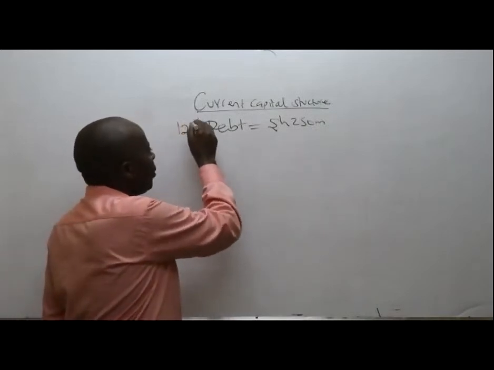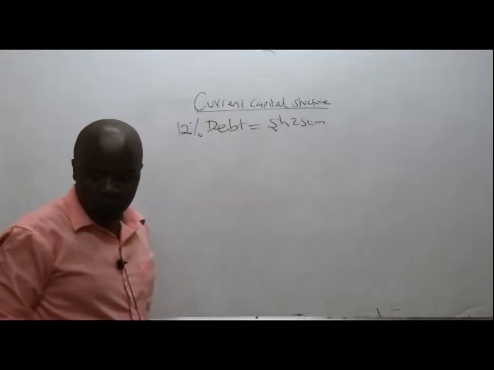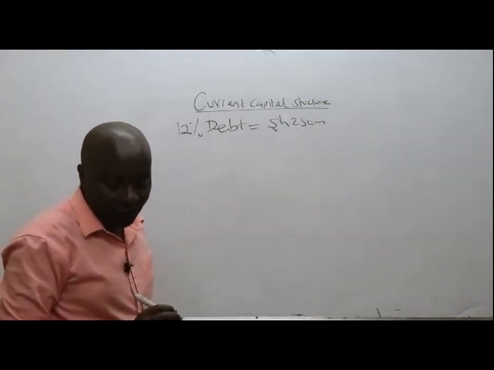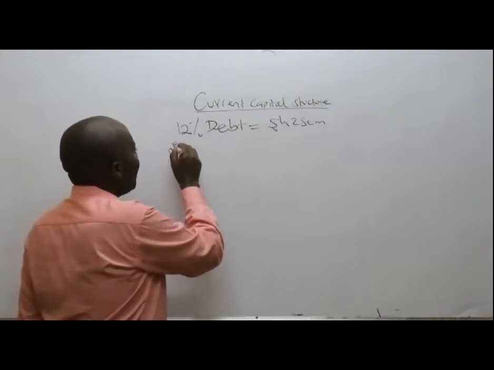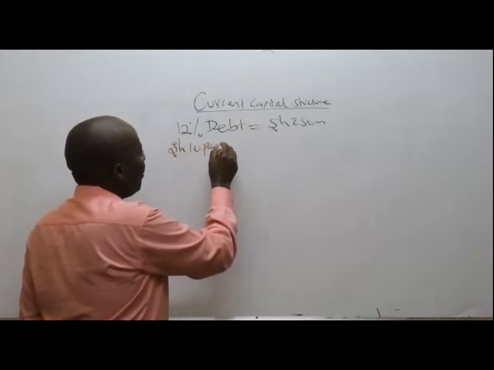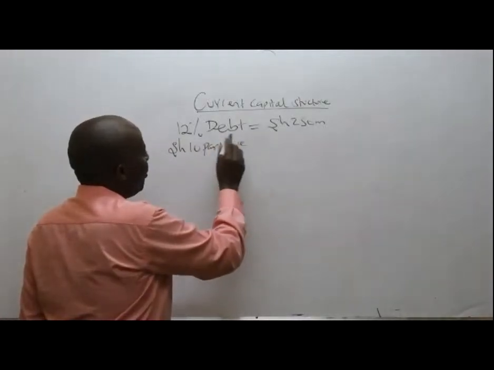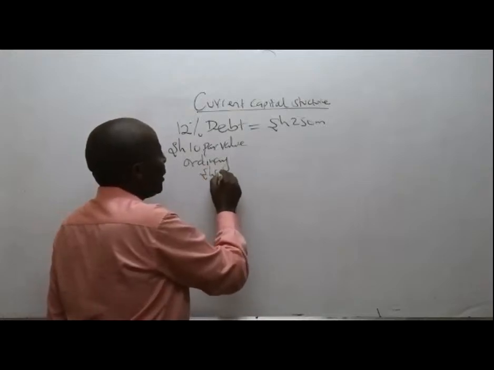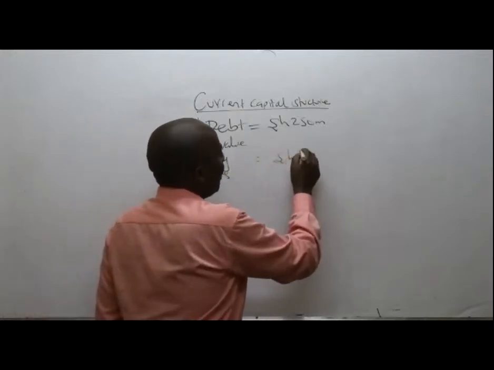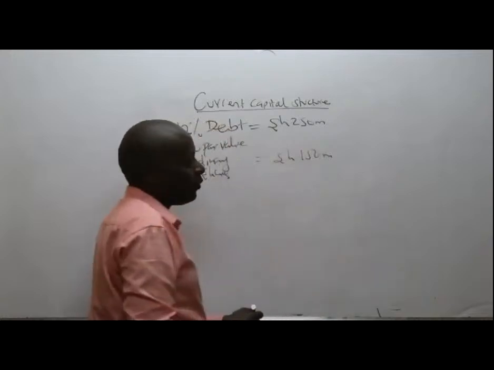Then number two, they have equity shares. They have shillings 10 par value ordinary shares, which gives us shillings 150 million.